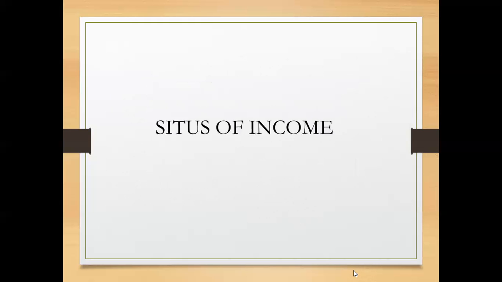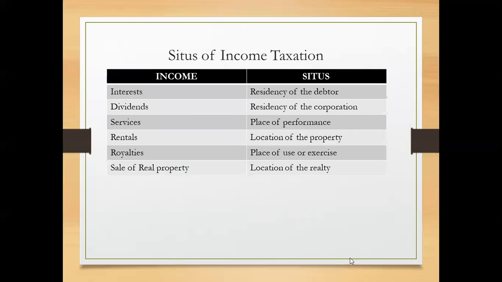So we now go to the second topic of our lecture, which is the situs of income. So in summary, when income is derived through interest, the situs is the residency of the debtor. When income is derived from dividends, the situs is the residence of the corporation.